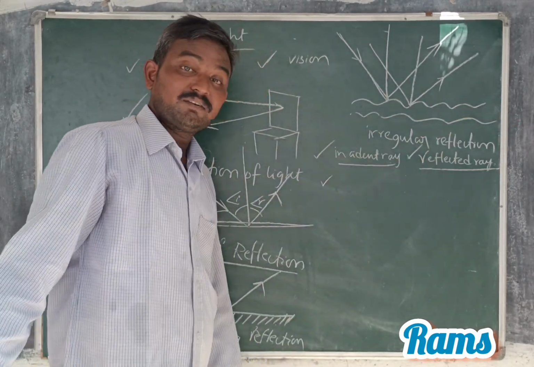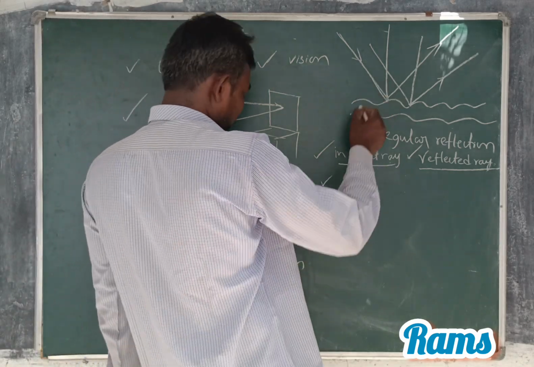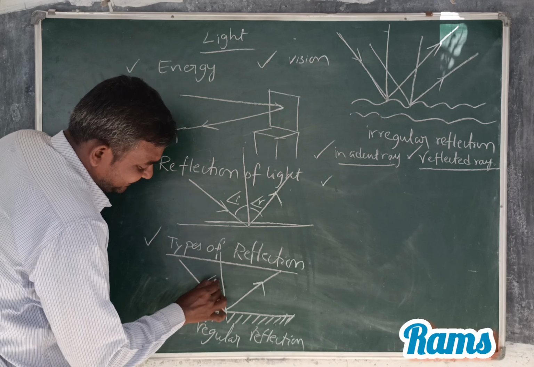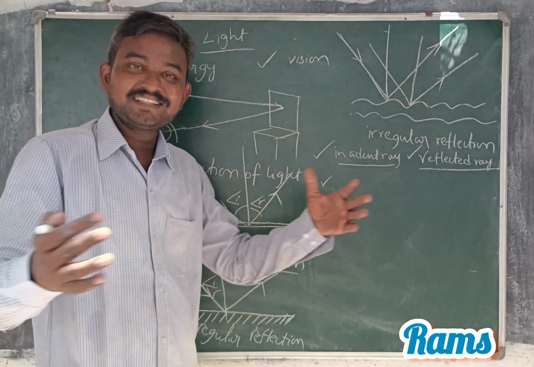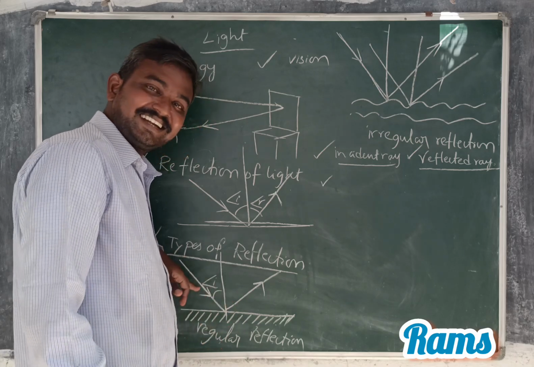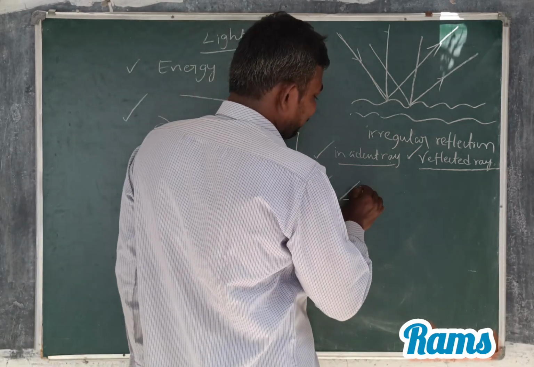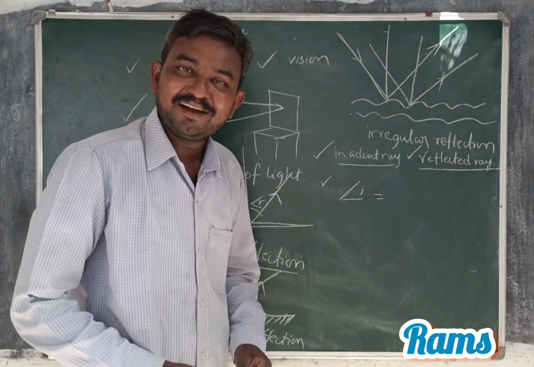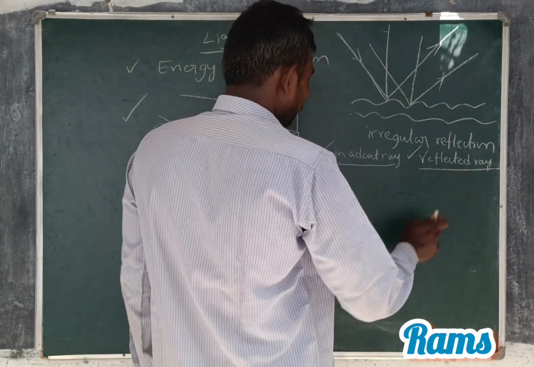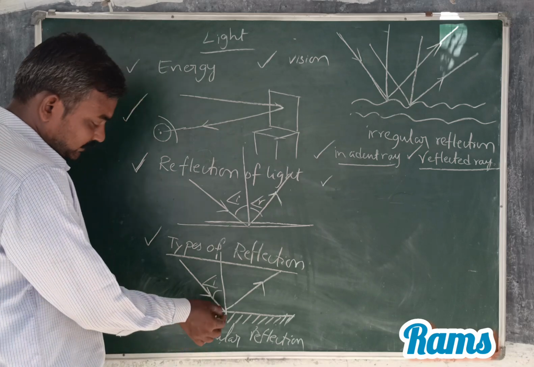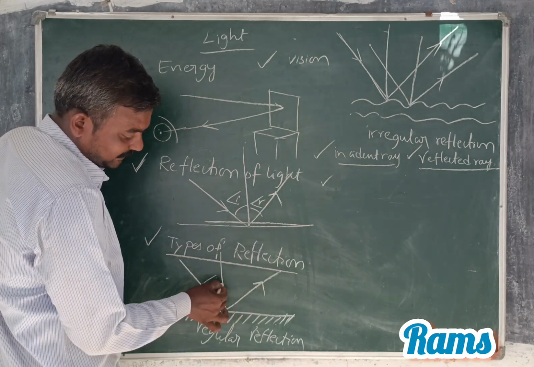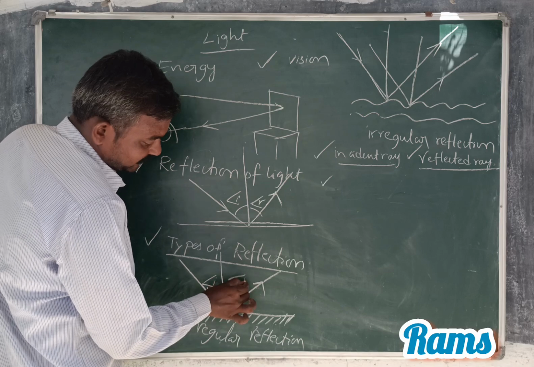And what is the angle of incidence? The angle between the incident ray and the normal is called the angle of incidence. The angle between the reflected ray and the normal is called the angle of reflection. Very good. So now, the angle between the incident ray and normal is called incident angle, and the angle between the reflected ray and normal is called angle of reflection.